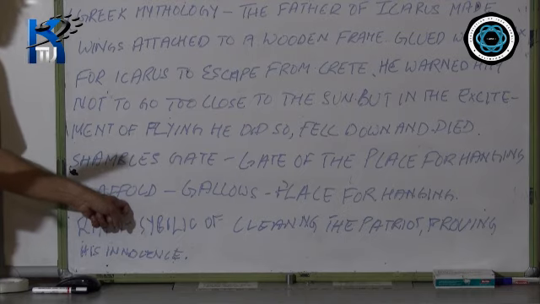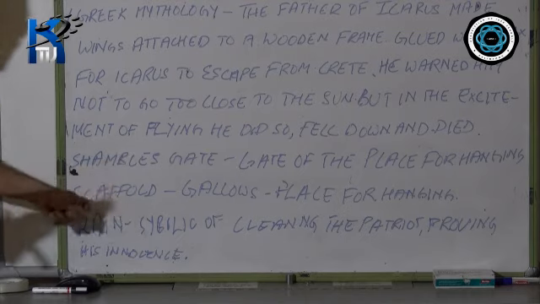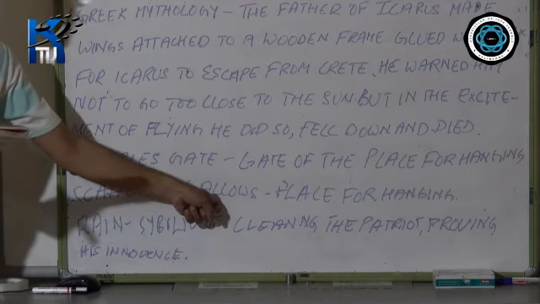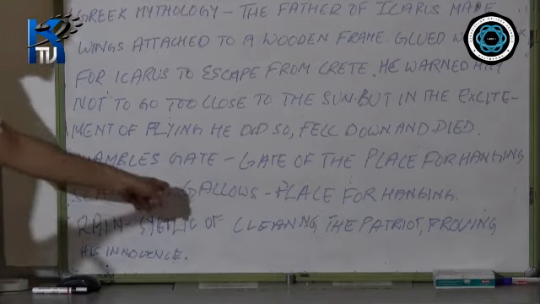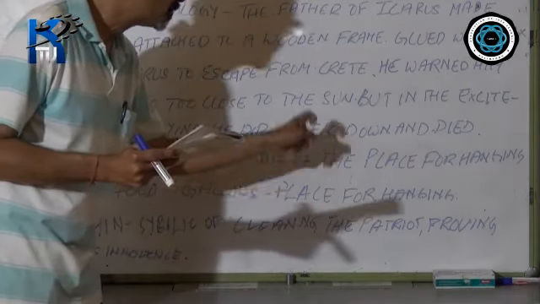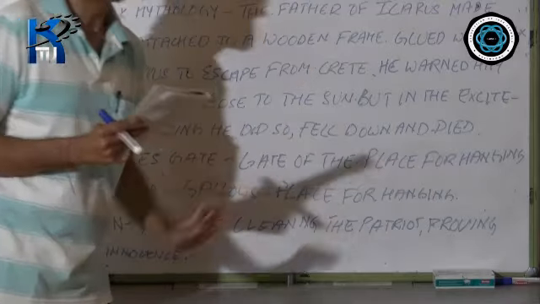Now, scaffold, this word, is used in another way in Merchant of Venice. The word used in Merchant of Venice, we will see, will be gallows. Scaffold or gallows refer to the place or the spot for hanging.